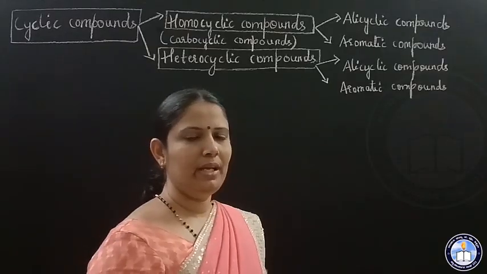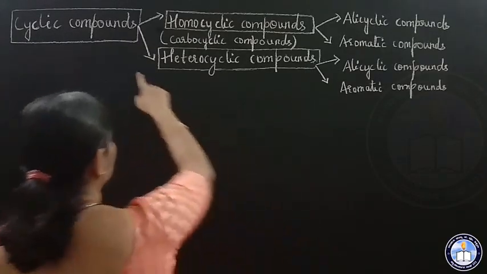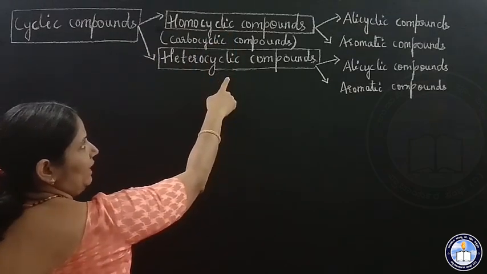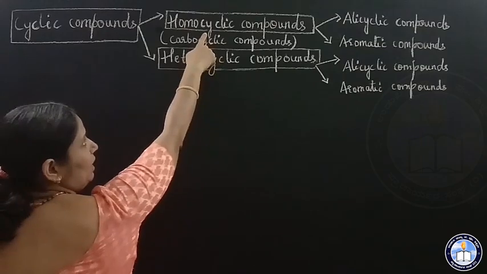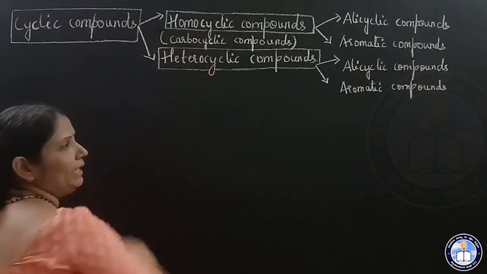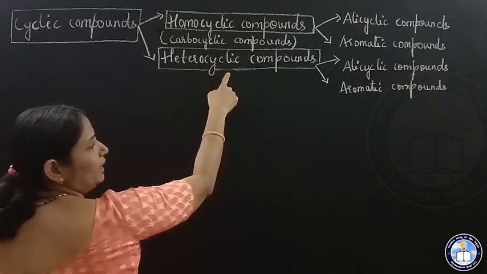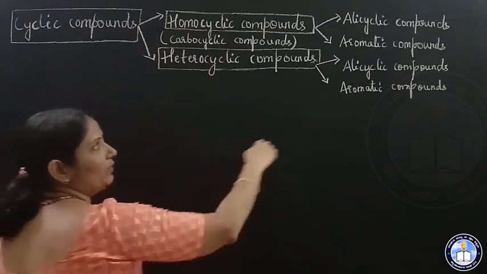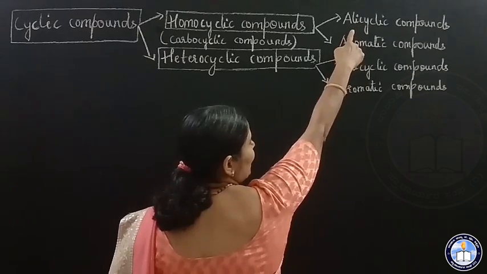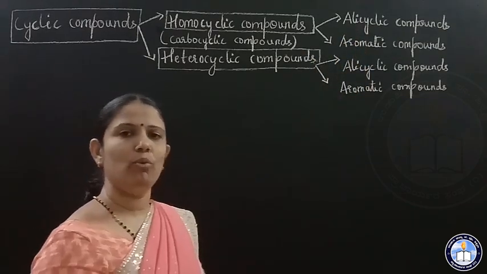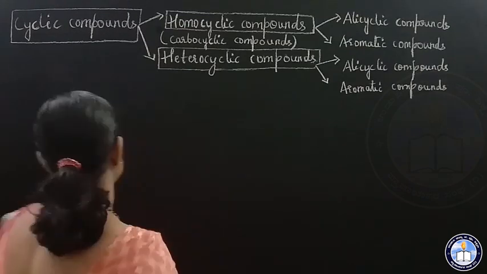So cyclic compounds are classified into homocyclic and heterocyclic compounds. Homocyclic compounds are called carbocyclic compounds. Both are further classified into alicyclic and aromatic compounds. Now we shall study what alicyclic compounds are.